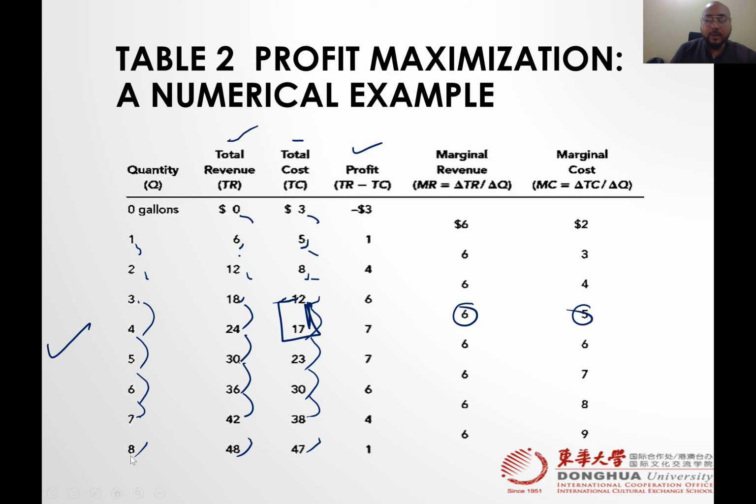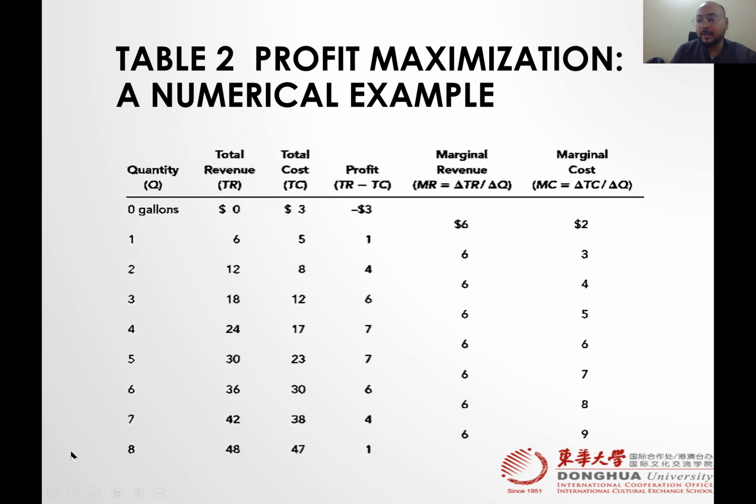So where we need to produce, the economists say that where MC is equal to MR, you see. We find in the table MC is equal to MR. So you can ask, if we find MC is equal to MR, what is the purpose of this? To find out the quantity, where we need to produce.